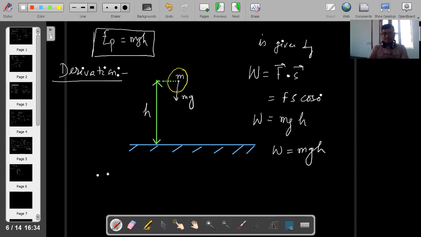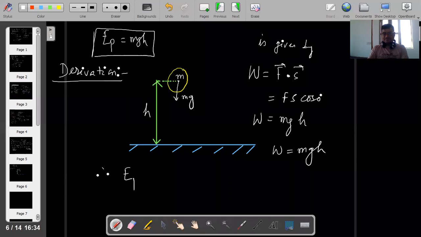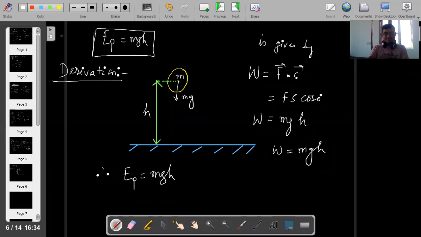Therefore potential energy EP is equal to mgh. This is what the potential energy is: EP is equal to mgh. Understand this.